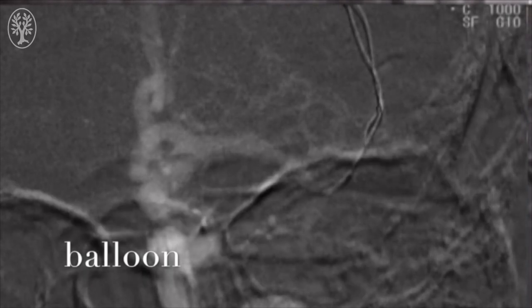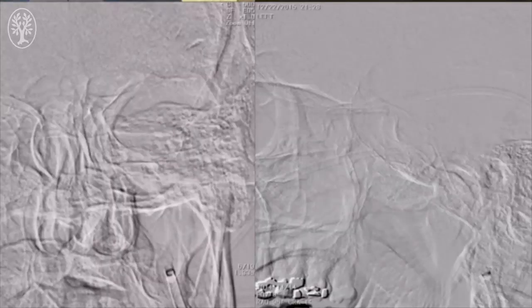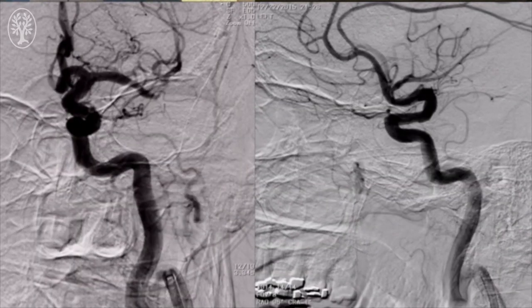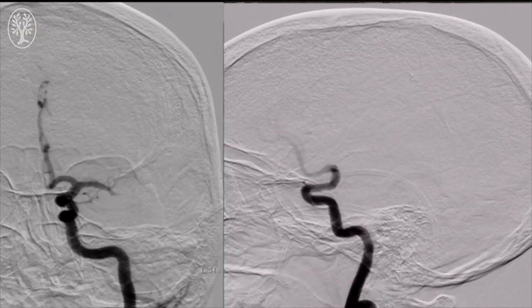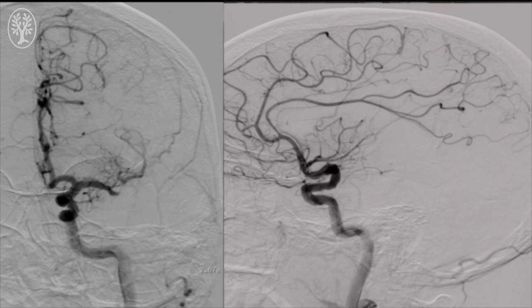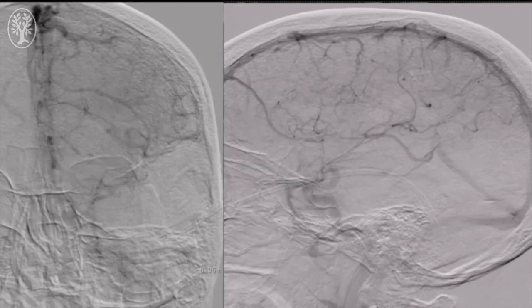creating sustainable reperfusion. We use submaximal angioplasty in order to avoid rupture of the vessel and to allow for sustainable reperfusion. Again, flow is proportional to radius to the fourth power, so even a modest increment in the radius of the vessel, or the diameter of the lumen, will allow for significant augmentation in flow.